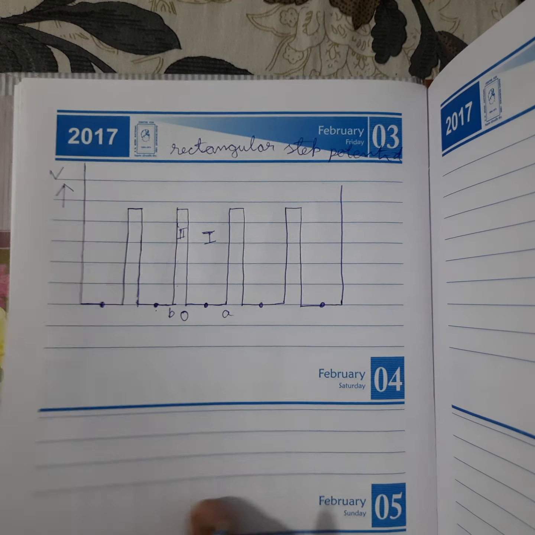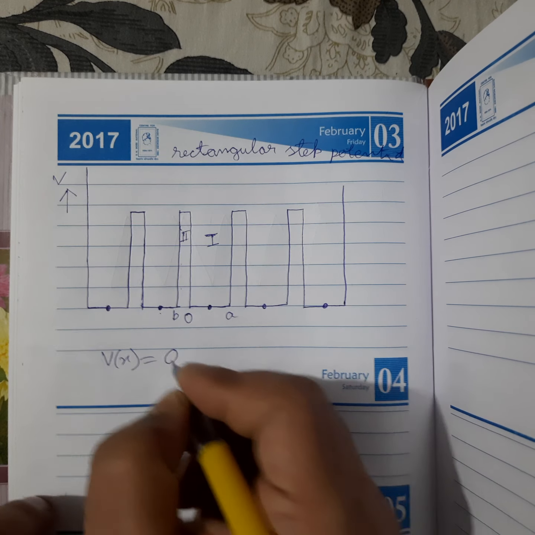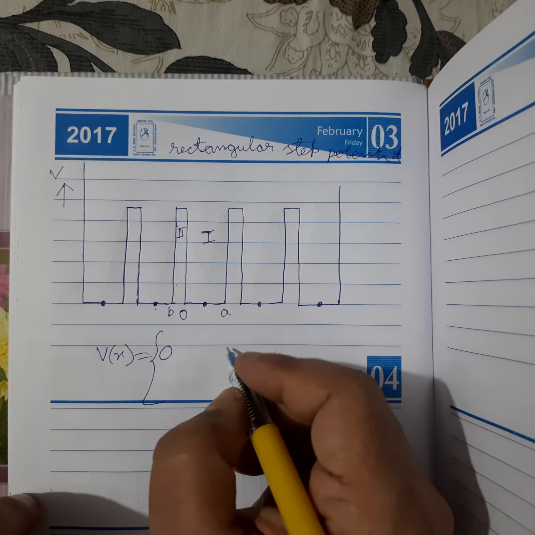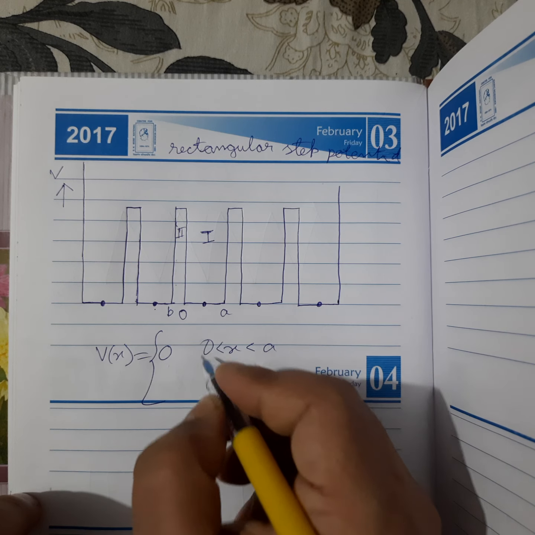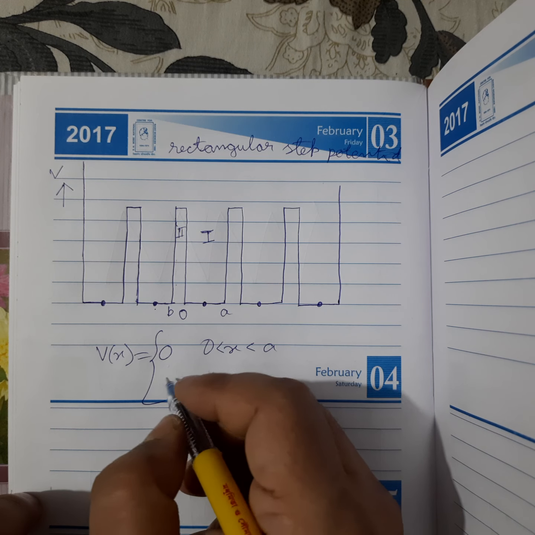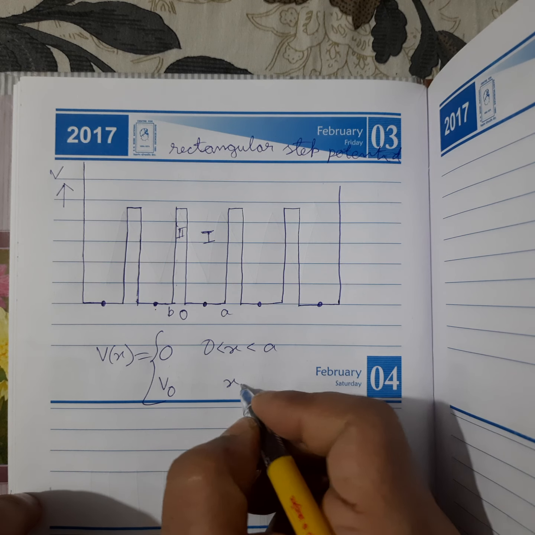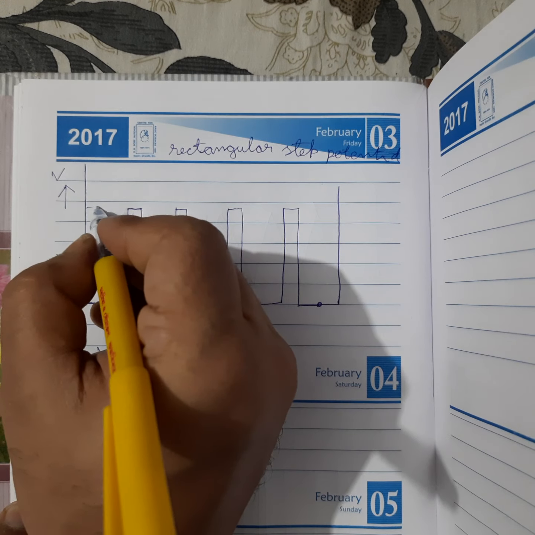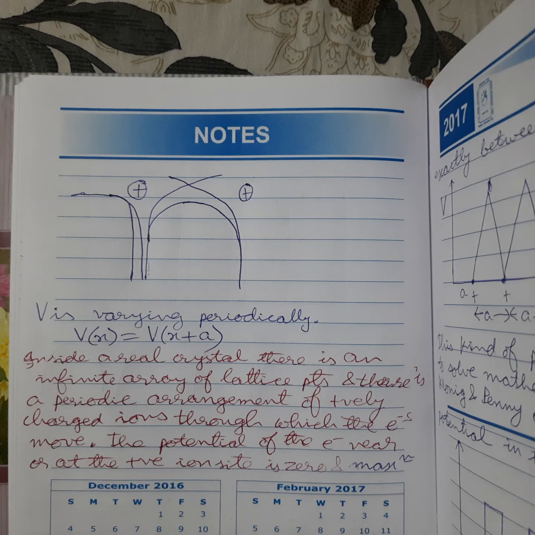Now I'm writing here that Vx is equal to 0 for x less than a and greater than 0, and Vx is equal to V0 for x greater than minus b and less than 0. This one is V0, which I had taken here.